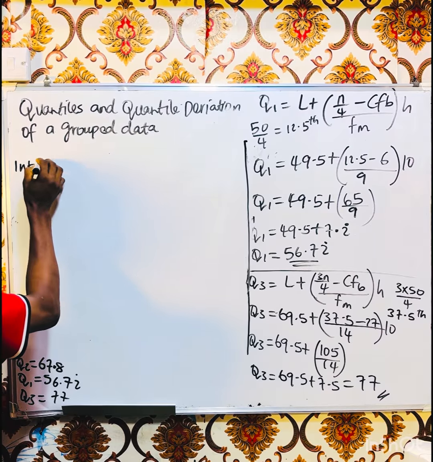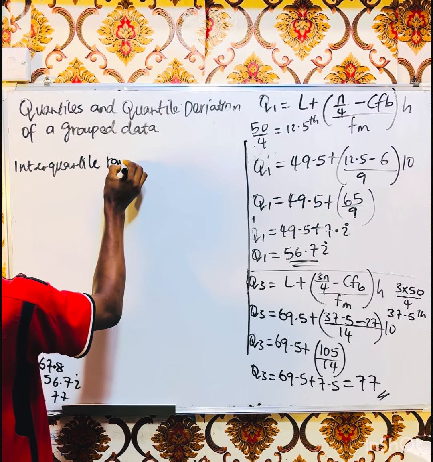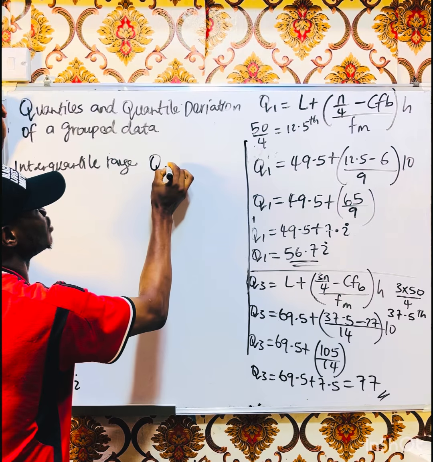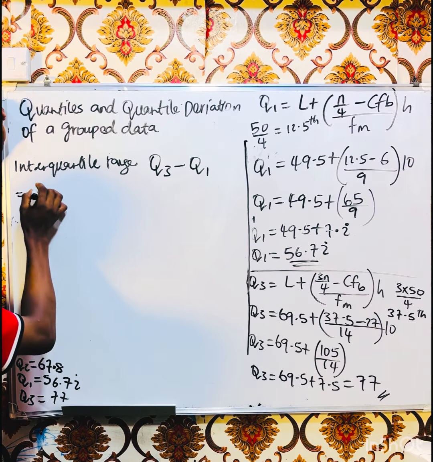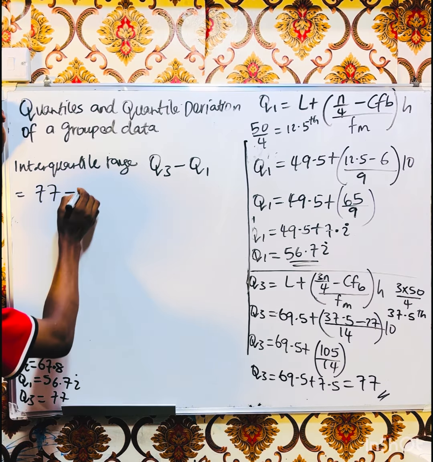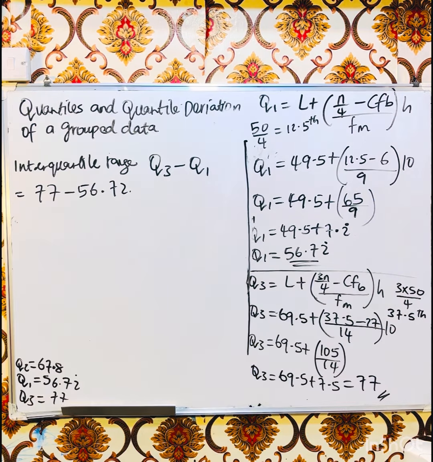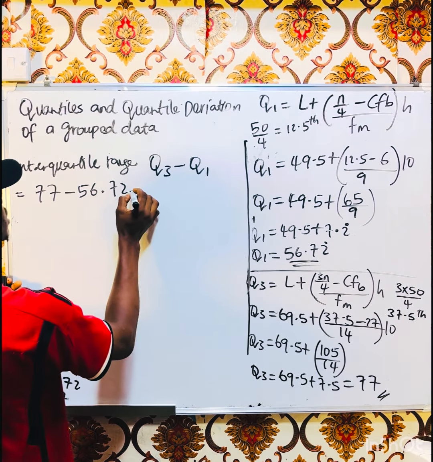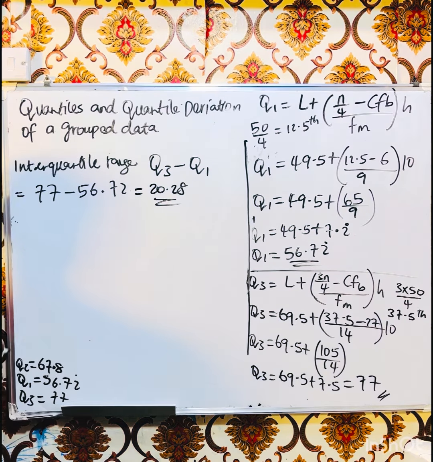The interquartile range is very simple. Range is the biggest minus the smallest. So Q3 minus Q1, which is equal to Q3, 77, minus Q1, 56.72. So I'm going to have 77 minus 56.72, which is 20.28. So this is my interquartile range.